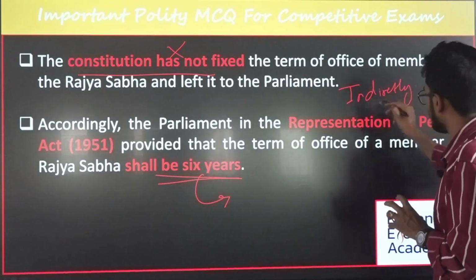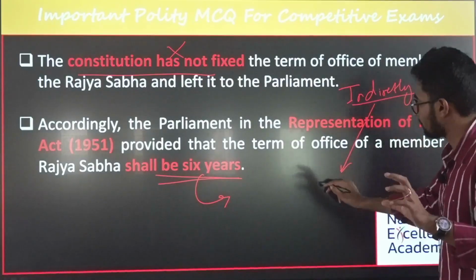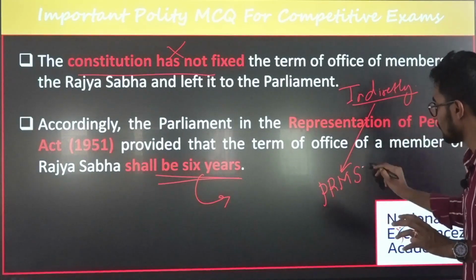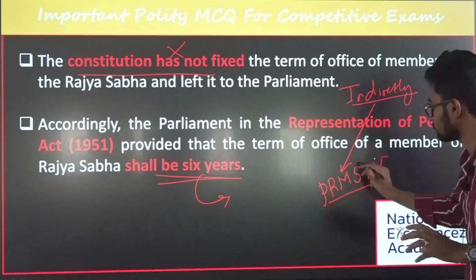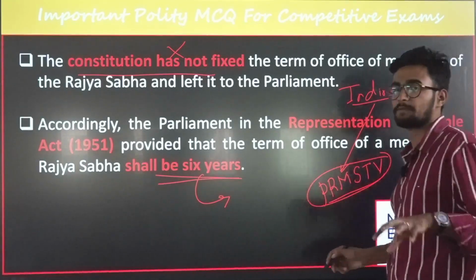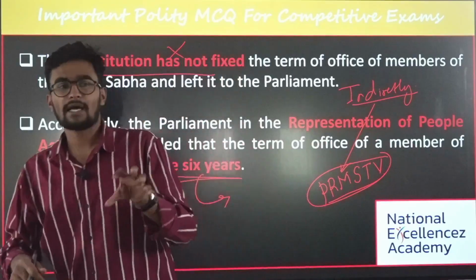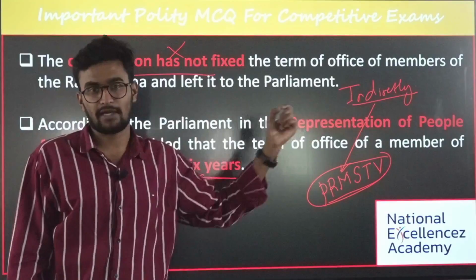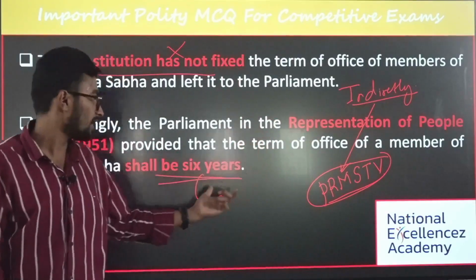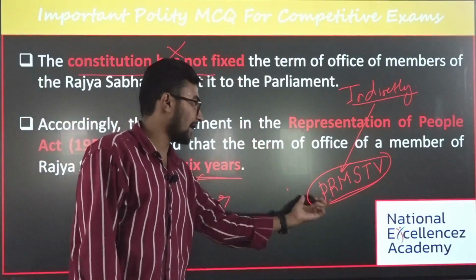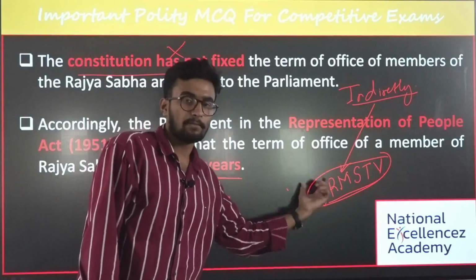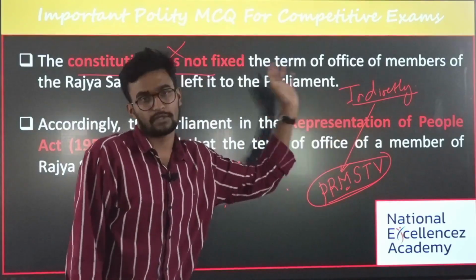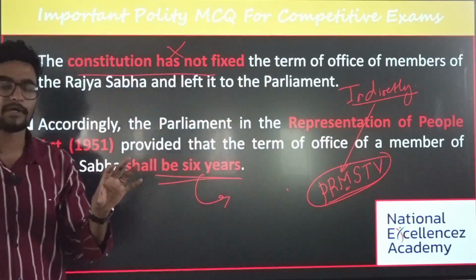They are elected indirectly based on proportional representation by means of the single transferable vote. This is most important, and they have asked a question with respect to this. Rajya Sabha members are elected indirectly, whereas Lok Sabha members are elected directly. These are the most important things you should know.